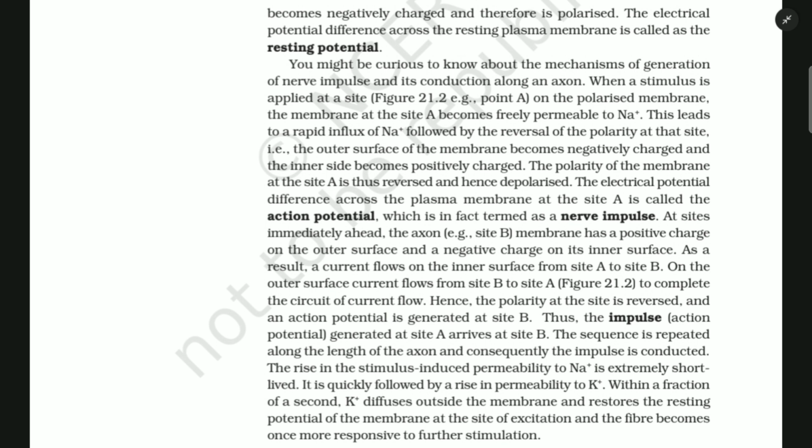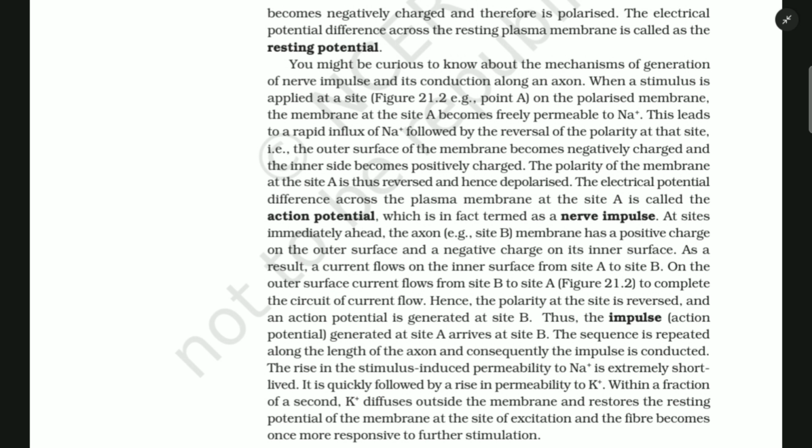When a stimulus is applied at a site on the polarized membrane, the membrane at site A becomes freely permeable to Na+. This leads to a rapid influx of Na+, followed by the reversal of the polarity at that site. That is, the outer surface of the membrane becomes negatively charged and the inner side becomes positively charged. The polarity of the membrane at site A is thus reversed and hence depolarized. The electrical potential difference across the plasma membrane at site A is called the action potential, which is in fact termed a nerve impulse.